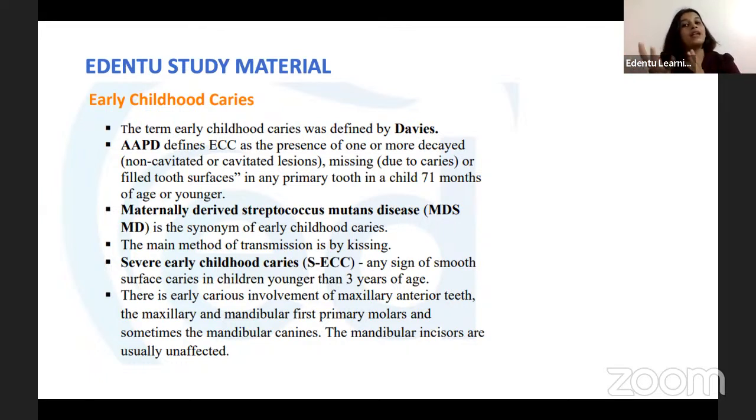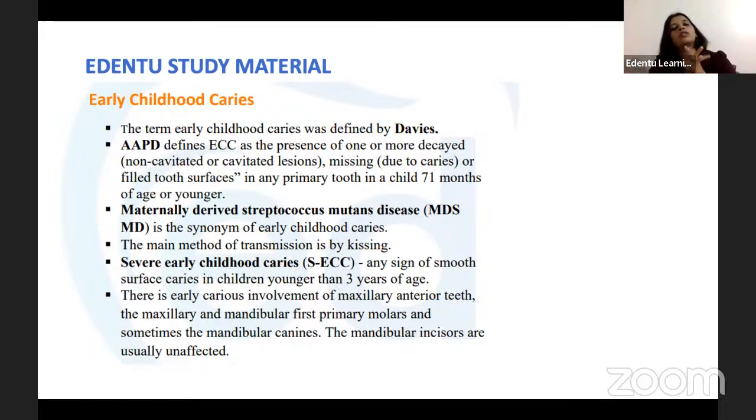Now, severe early childhood caries is another term by itself. Severe early childhood caries, as asked in this question, is usually seen in a child of 3 years or younger. Or if it is seen in a child of 3 to 5 years old, then the child should have a DMF score of 4 if the child is 3, 5 if the child is 4, and 6 if the child is 5. Right. So the presence of any smooth surface caries in a child of 3 years or younger is severe ECC. You don't need to look for any other clues. If the child is 3 years or younger and has any smooth surface caries, it is severe early childhood caries.